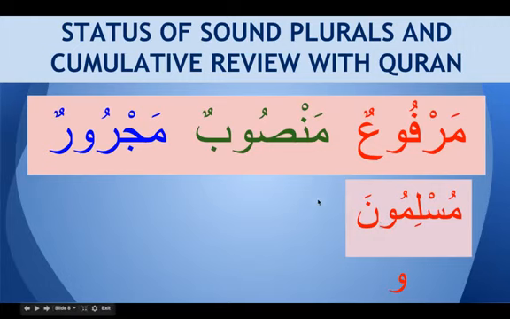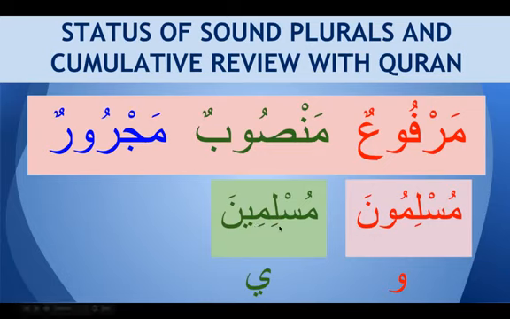So for mansub, it is written as muslimina. So again it is the noon and ending with fatha. So we don't see at the fatha, we will see at the ya. So this ya is the sign of mansub. So muslimina. So we know now this is not a subject, this is an object in a sentence.